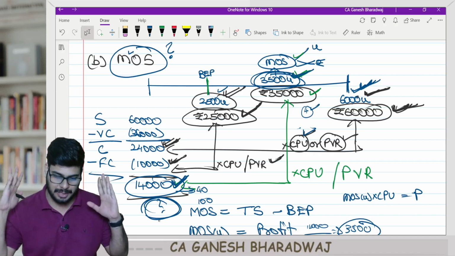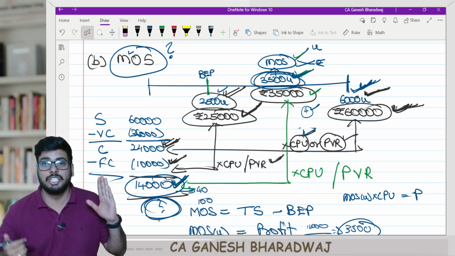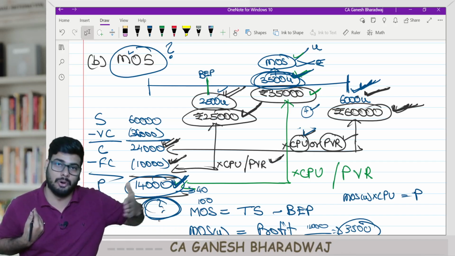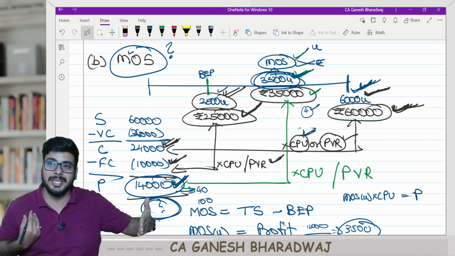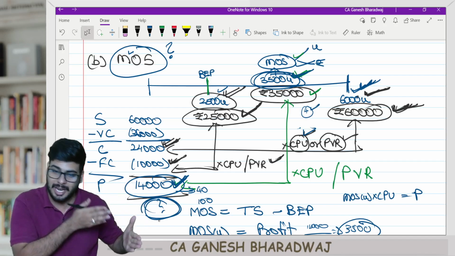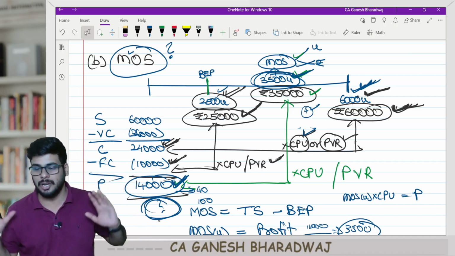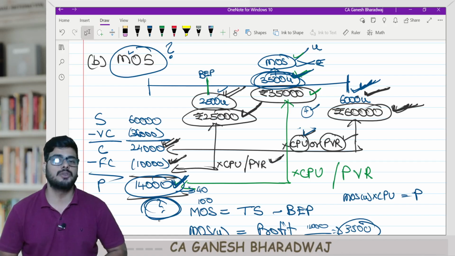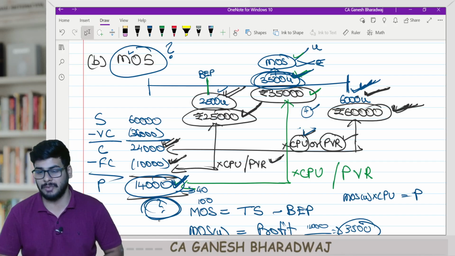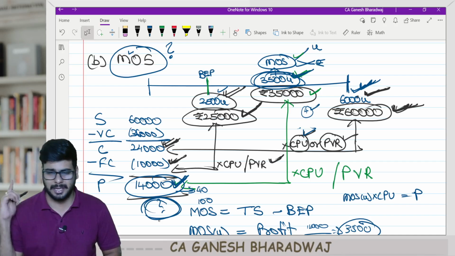Are you clear with this, guys? So from my actual point, if my sale falls below the margin of safety, it means that my actual sale will enter into the break-even point zone, less than the break-even point zone, which will be a loss-making scenario for me. Are you clear with this, guys? And hence the name margin of safety. Clear with this, guys? Fine. That's about the basic concepts, guys.